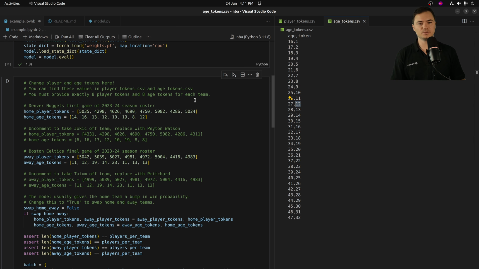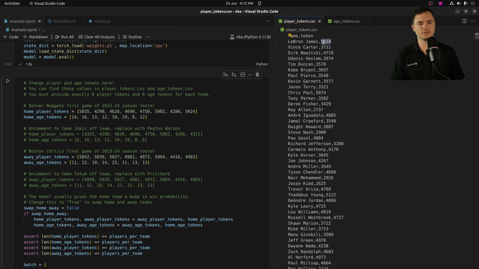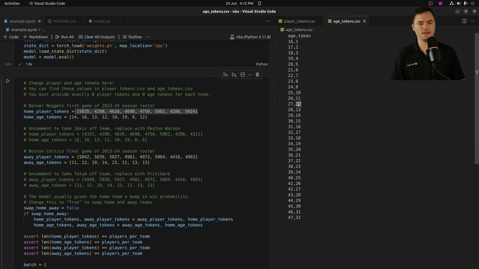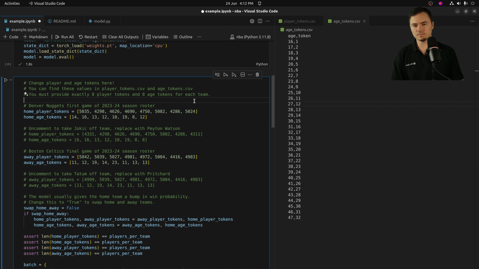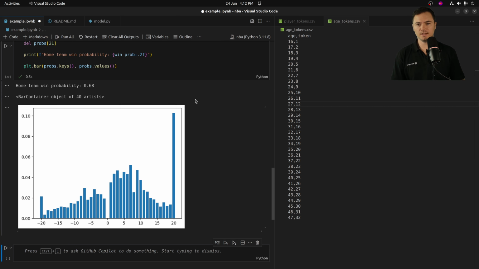So what you have to do is you have to find the player that you want in player tokens, take that token, and replace them in here. And then you have to find the age that you want them at and take that token. And this is a process, if you don't know, called tokenization that is very important in machine learning. So let's do that. And yeah, now the model thinks that Denver is going to win 70% of the time if you put LeBron James on the Denver Nuggets. That sounds pretty reasonable to me.